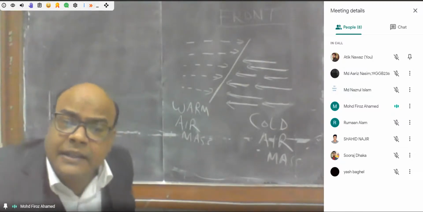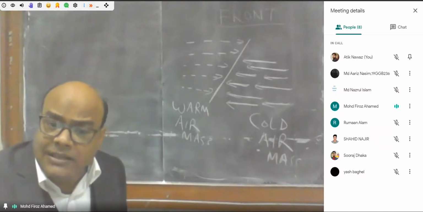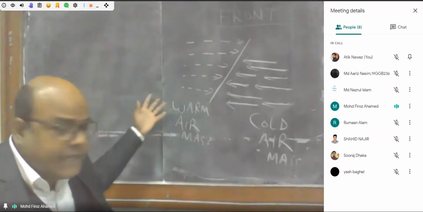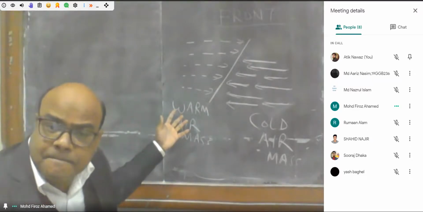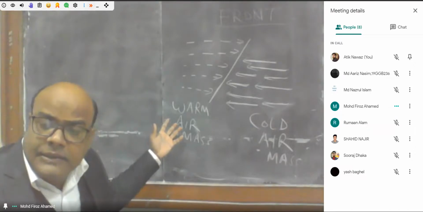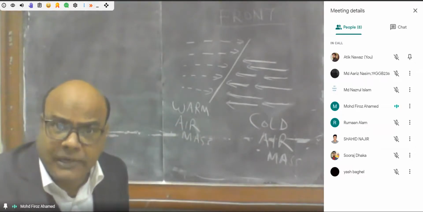On the other hand, when the colder air masses or the cold air masses encroach to the area of warmer air, warm air masses, then it is called as cold front.